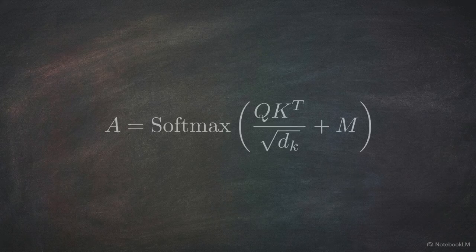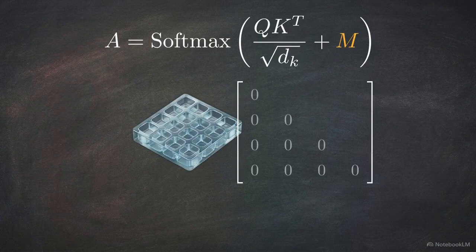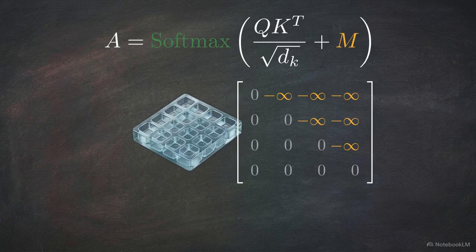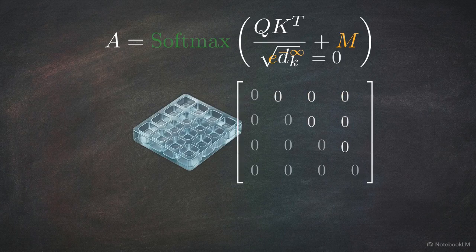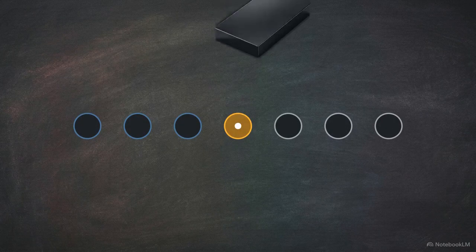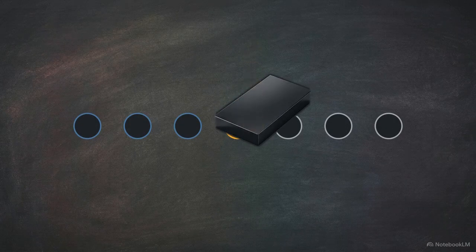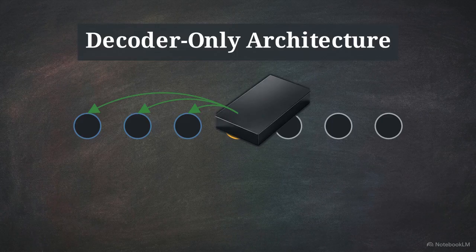This formula contains the mathematical solution for generation, the causal mask matrix. We inject a matrix containing negative infinity values into the attention equation. When those negative infinity values pass through the softmax function, they are mathematically converted into absolute zeros. This physically cuts off the information flow. The model is intentionally blinded to future tokens, forcing it to generate text based strictly on past context. This creates the decoder-only architecture.